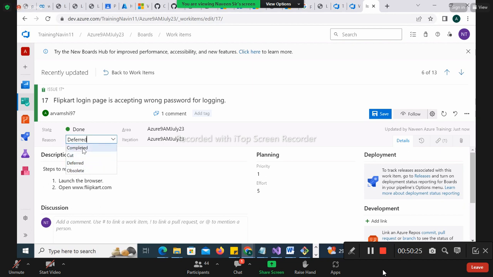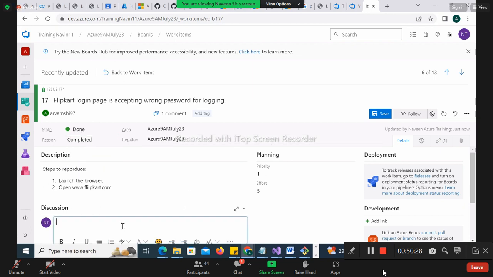So let me make it completed, and you have to write a proper comment: this defect has been fixed, or this has been completed. Attaching the screenshot for the defect, something like that. You attach that comment and save it as well.